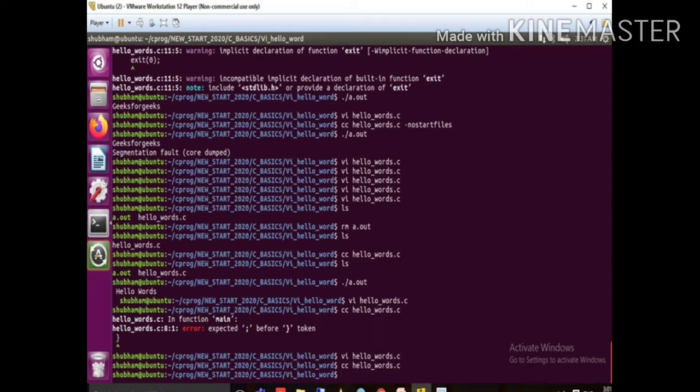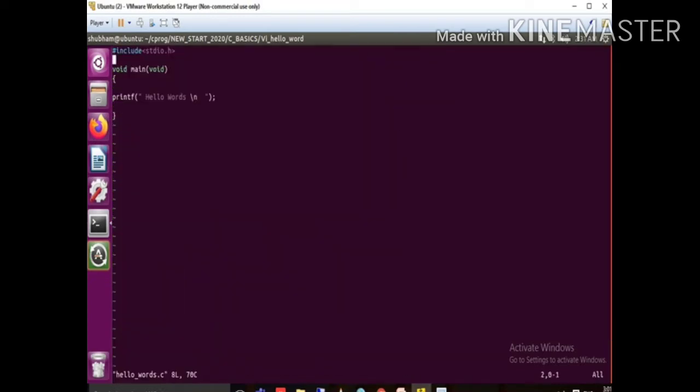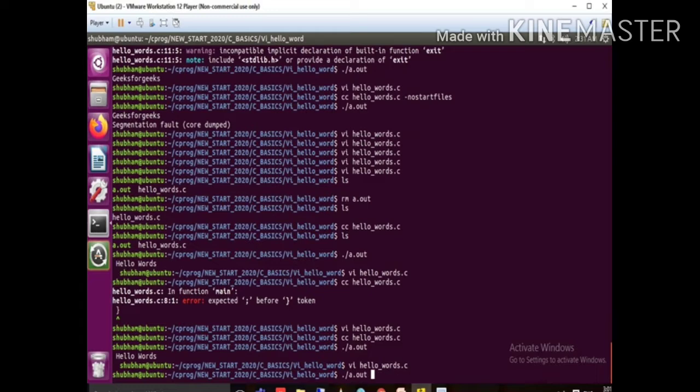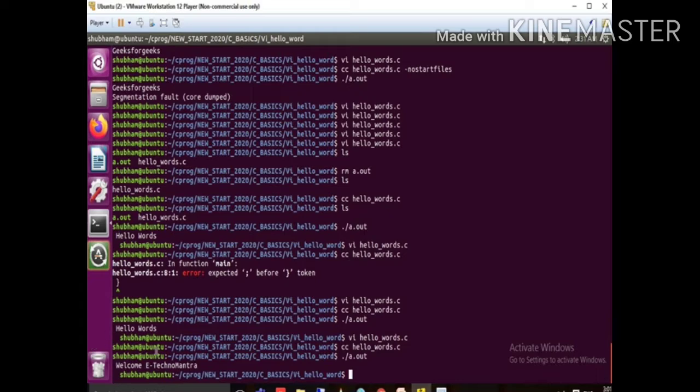So this is a hello world program. When we write the hello world program, it prints hello world. If you want to write anything else, you can write. For example, with the same code, I remove the hello world and write here, welcome to eTechnoMantra. Now whatever you write inside it will print. Compile it with cc file name and run a.out. Welcome eTechnoMantra. So whatever you need to write, you can write. So this is a printf program, a hello world program.